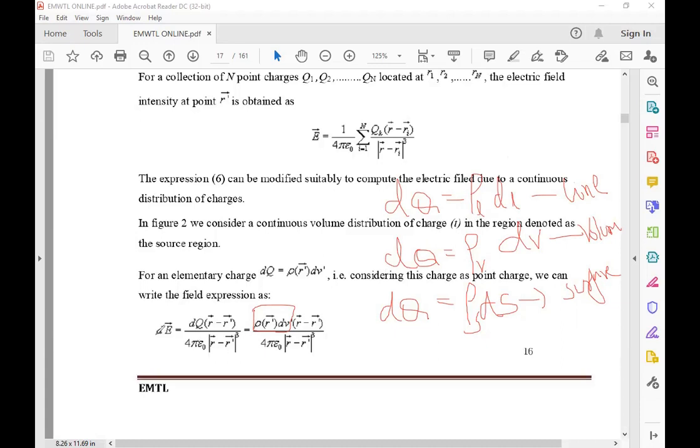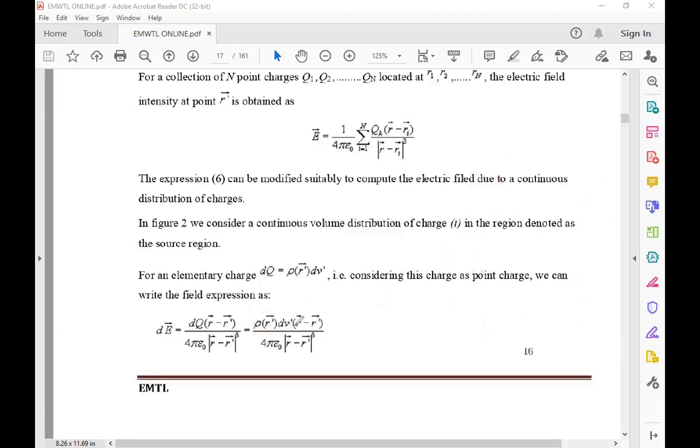The d E bar is equal to dq, so replace the dq with one of the distribution charges. That distribution charge is a volume: rho v into dv, times (r minus r dash) by 4 pi epsilon naught, magnitude of (r minus r dash) whole cube. Got it?